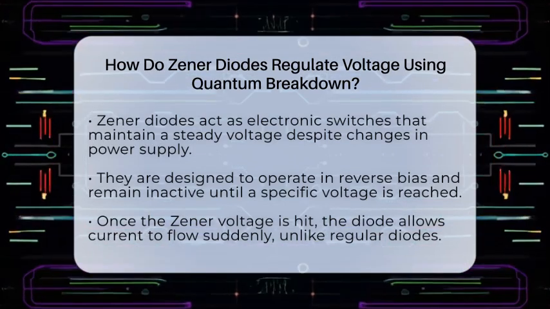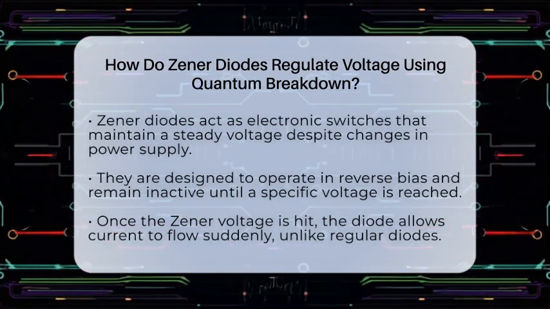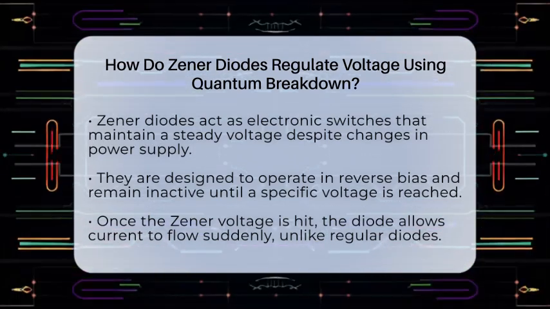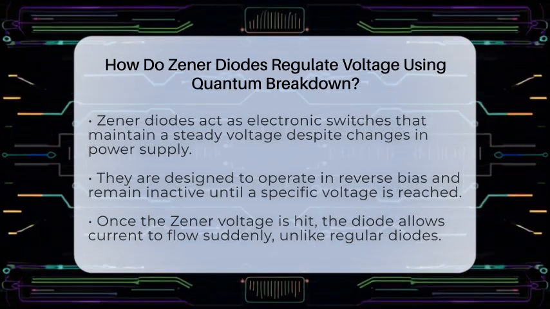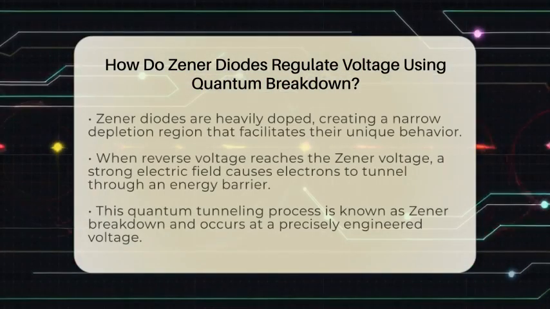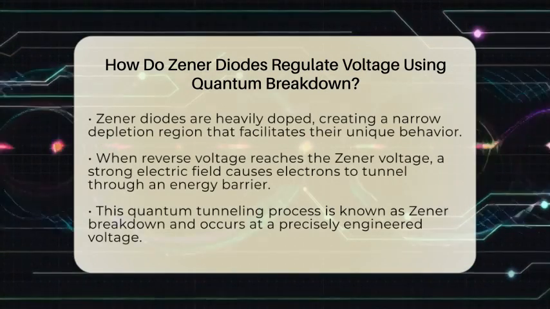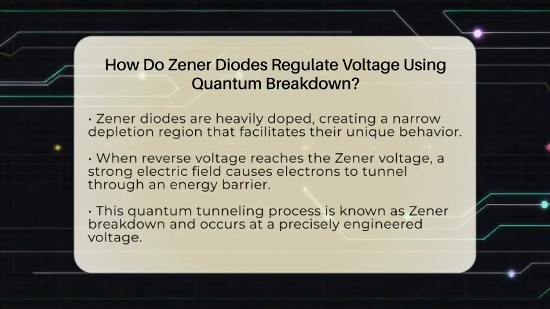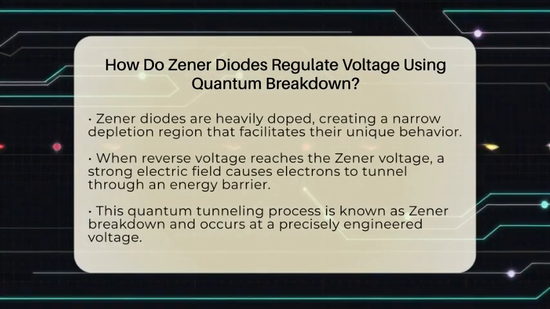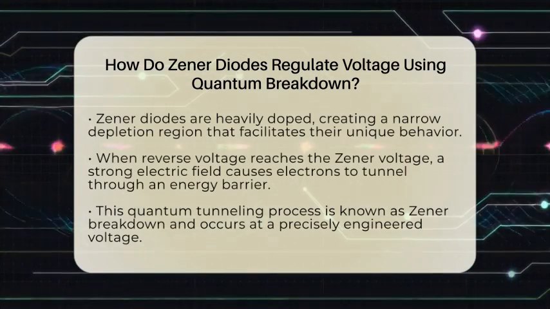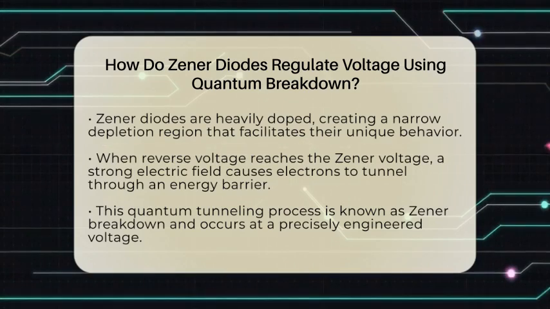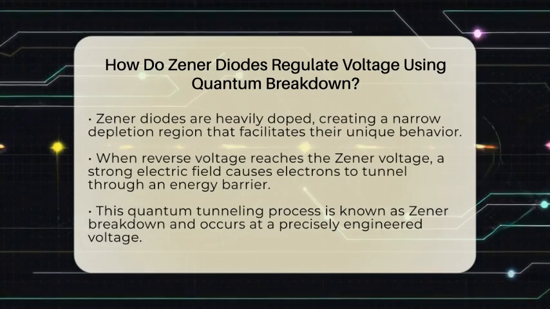In normal diodes, current flows easily from the anode to the cathode when forward biased, but in reverse, it's blocked. Zener diodes are heavily doped, which means their internal structure is altered to create a very narrow depletion region. When the reverse voltage reaches the Zener voltage, a very strong electric field forms across this narrow region. This intense electric field causes electrons to tunnel through the energy barrier in a process called quantum tunneling.